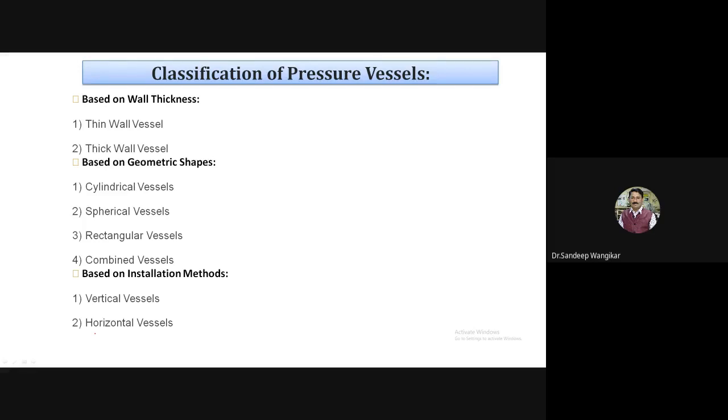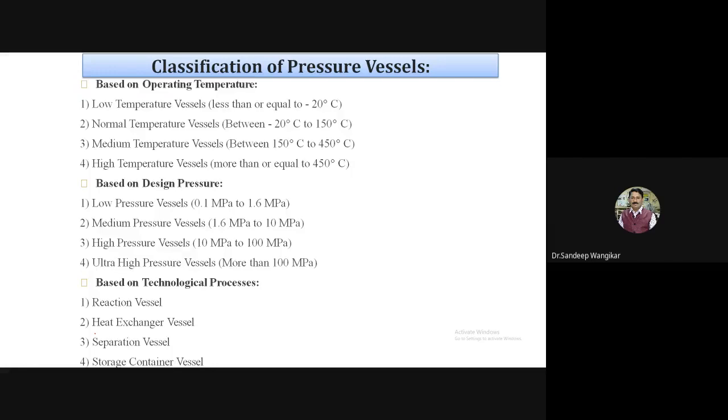Based on the geometric shapes, the pressure vessel may be cylindrical. We have discussed examples. Then spherical, Horton sphere, which I have also shown you, rectangular vessel or combined vessel. Then based on the installation methods, we have seen both examples in the slide. Vertical vessels, where a vessel is erected vertically, or horizontal vessels are also there. Then further we will proceed to a more detailed classification of these pressure vessels.